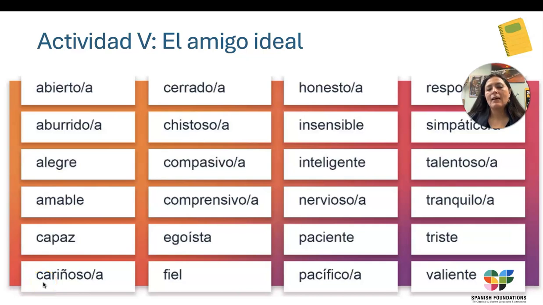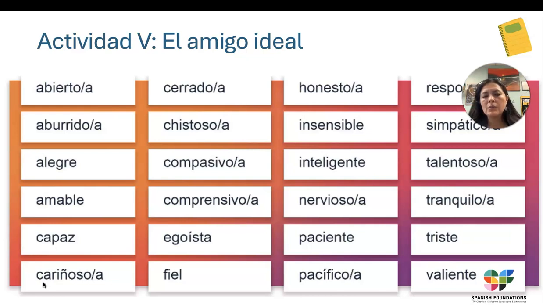Hola clase, a ver, hoy en este video vamos a continuar con las actividades de ayer, el 4 de noviembre. Ahora aquí, actividad 5, el amigo ideal. Vamos a ver esta lista de palabras y ustedes van a escribir entre 10 a 15 palabras.